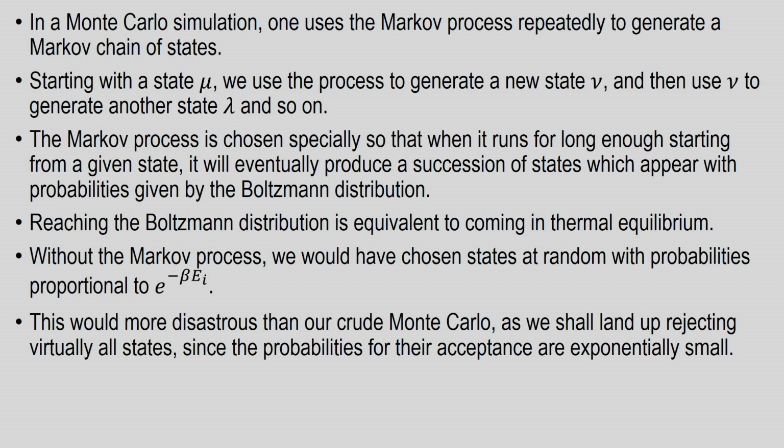Any particular state would come with an exponentially small probability, and that would have served no purpose. That would have been even worse than calculating the Monte Carlo estimate with a uniform distribution.